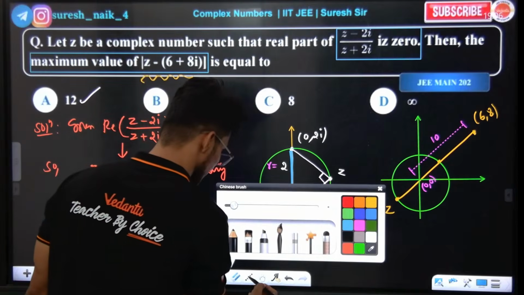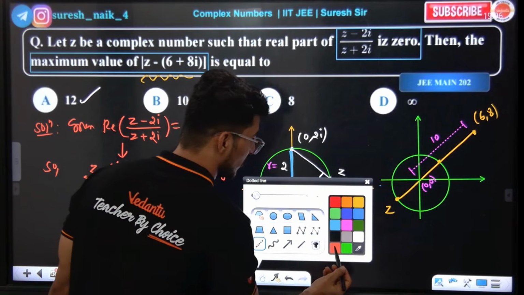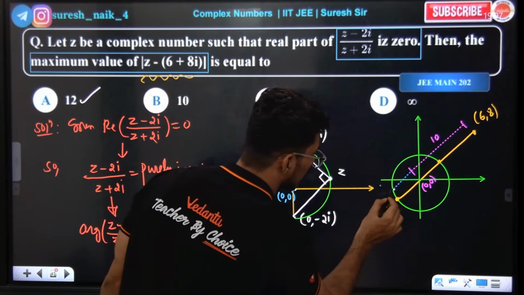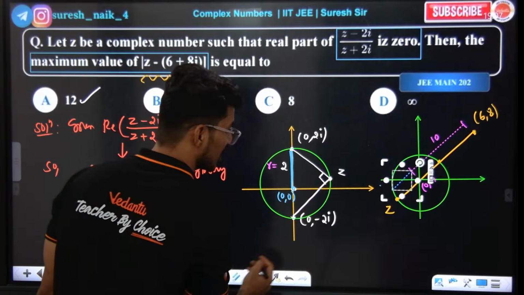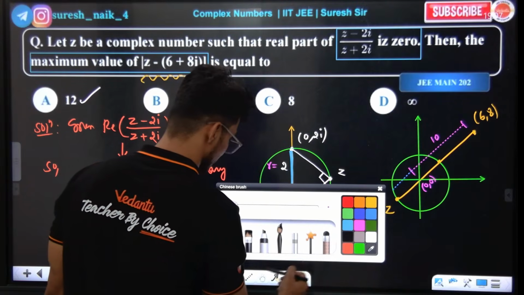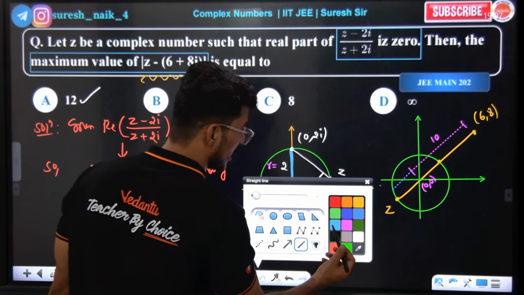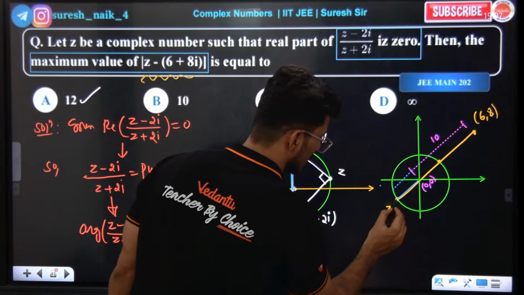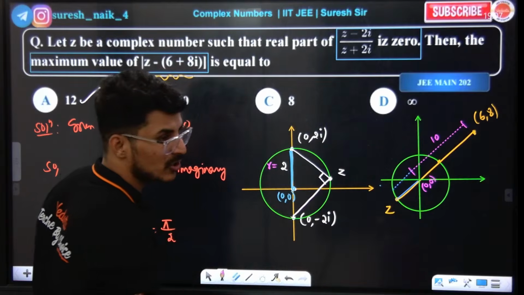Now this length, this red line, everybody look at the board. You need to look at the blue color dotted line now. What is the blue color dotted line? Is it the radius or not? The radius. Everybody look at the board, guys. I'm going to teach you this concept. What is this? Radius or not?